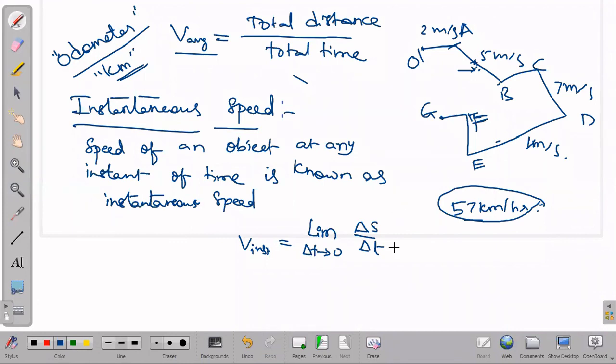Now we will go with some simple graphs to understand how speed and distance or displacement vary with respect to time. Once these are completed, we will enter into the acceleration part. Okay, right.